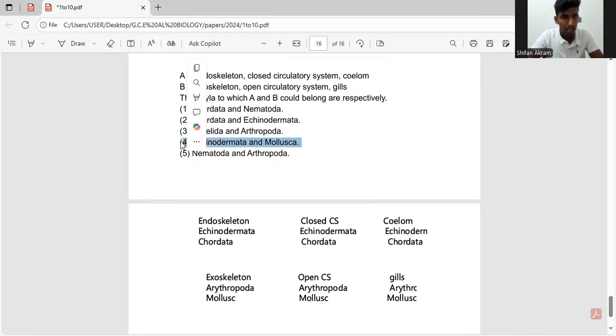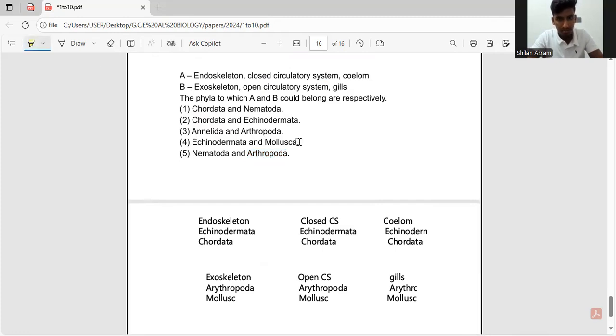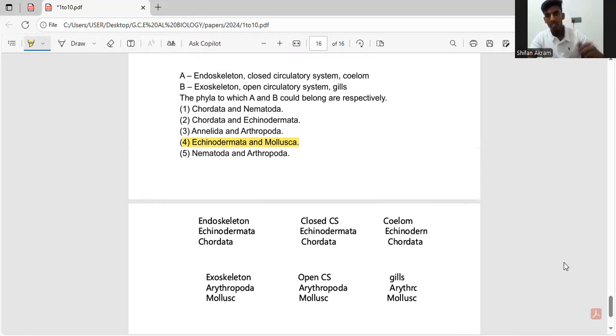Anyways, let's take a look at the fifth one. So the fifth one is Nematoda and Arthropoda. So again, Nematoda doesn't have an endoskeleton or a closed circulatory system. So we have to eliminate that, even though Arthropoda has all the features in B. So it should be the fourth answer, Echinodermata and Mollusca. So I'll highlight it. Okay, now let's go to the 11th question.